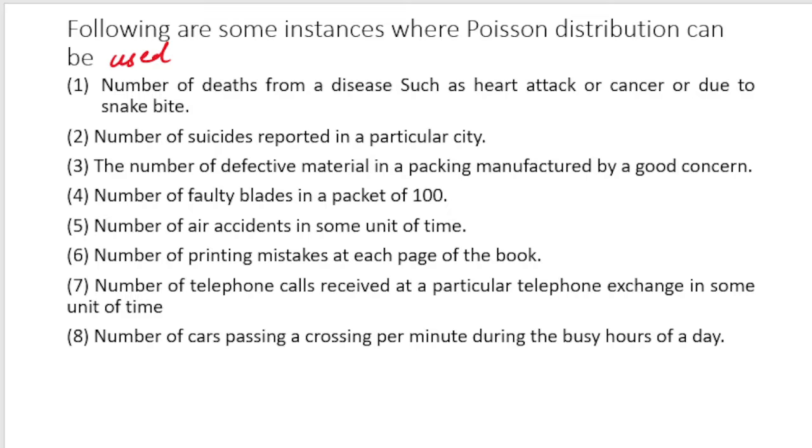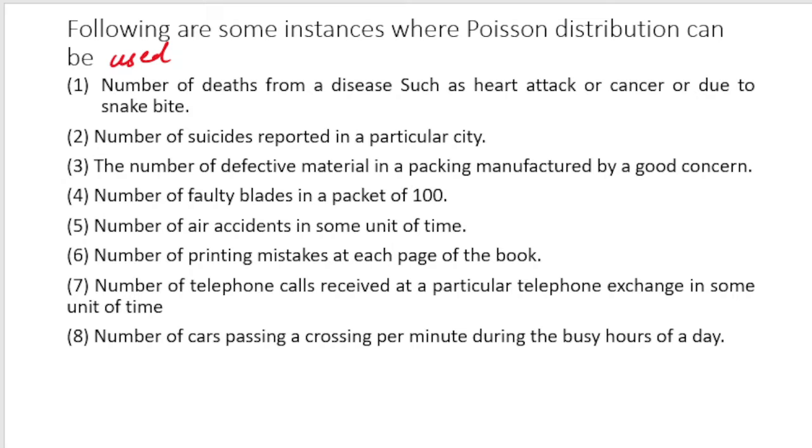So for example, if you have previous year data, and you know that in a certain city, suppose because of heart attack, on average 200 people die, right? Now it may be asked what is the probability that this year 300 people may die because of heart attack.